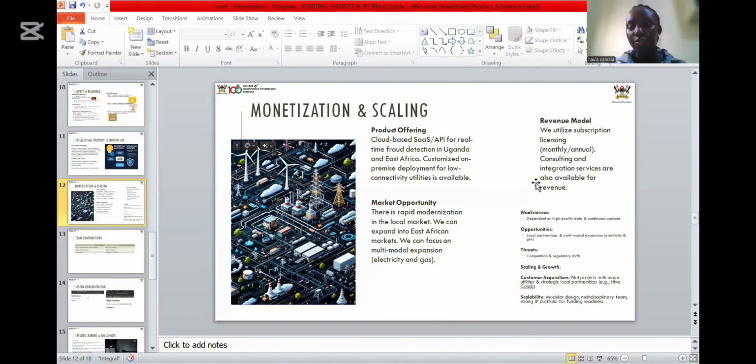And so for scaling and growth, we do plan on customer acquisition by conducting pilot projects with major utilities and strategic local partnerships, e.g. Hive and Collab. For scalability, we want a modular design, a multidisciplinary team, and a strong IP portfolio, which makes us ready for funding.